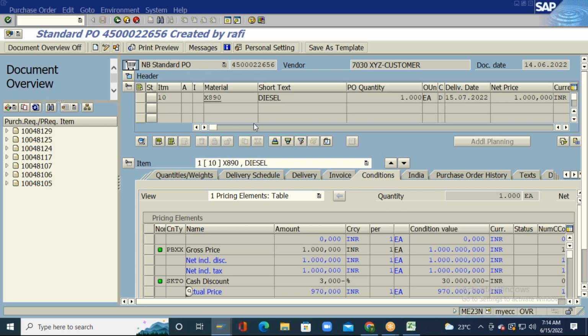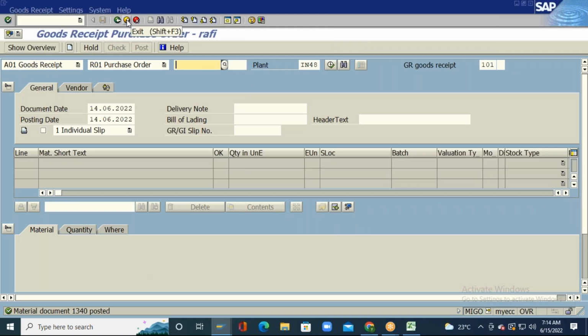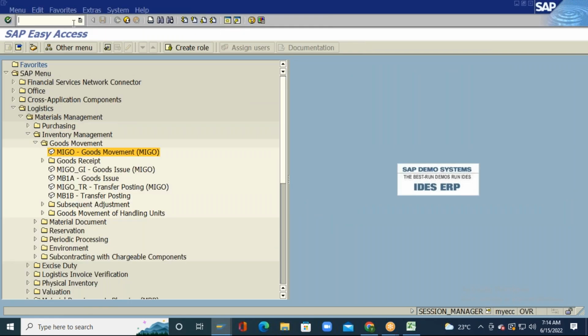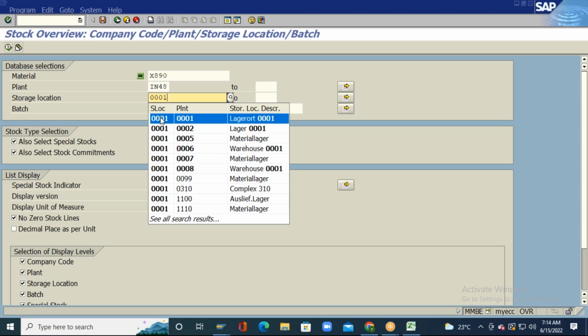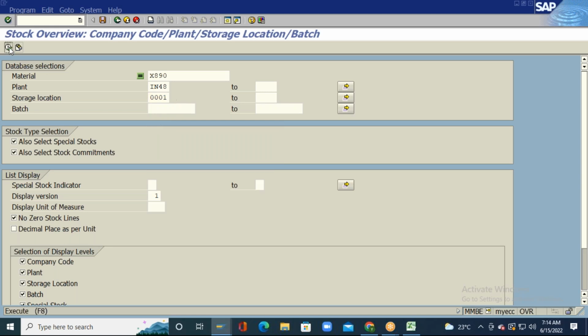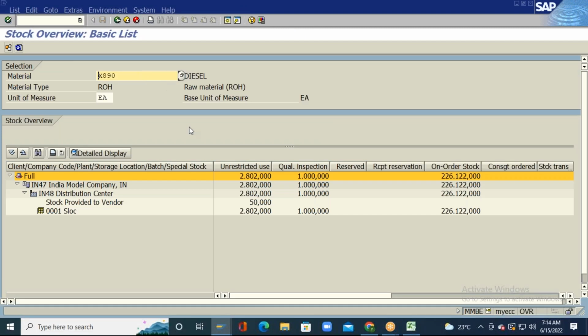I will go to the MMBE transaction code. There is something known as MMBE, which is nothing but a stock overview screen. And for the material X890 under plant IN48 and 0001 storage location, I will be able to see a stock of 1000 pieces got updated over here. So earlier I think we had 1802.